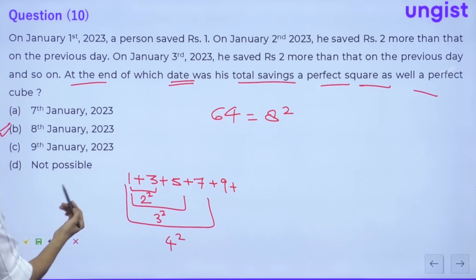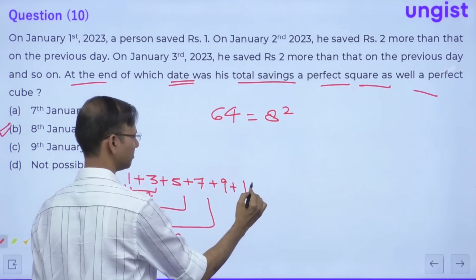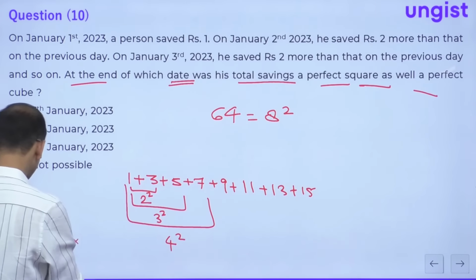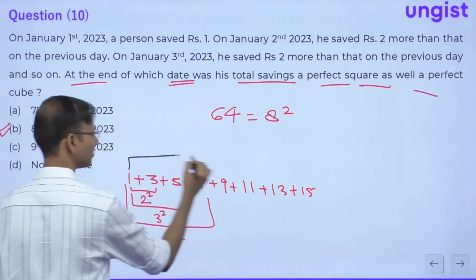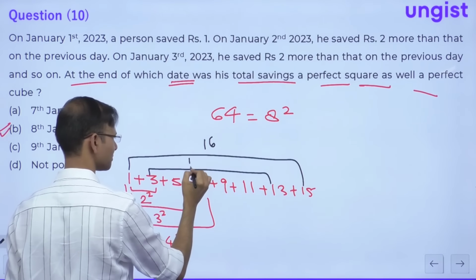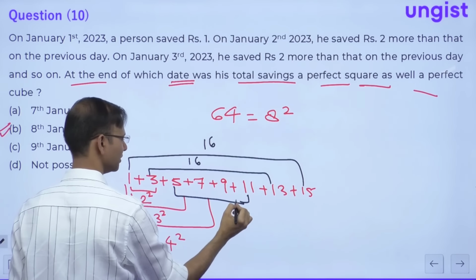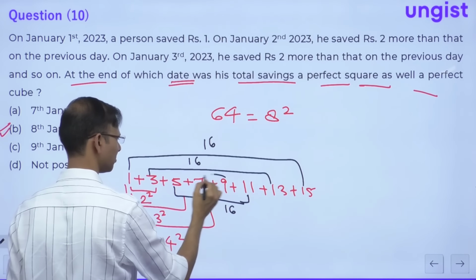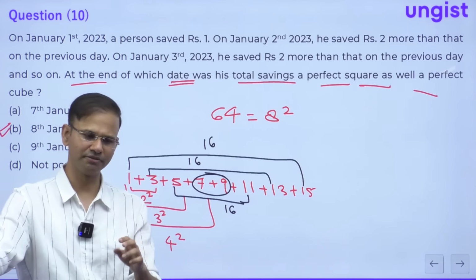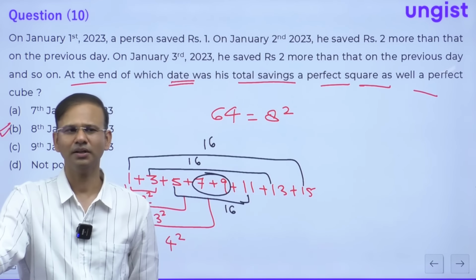If you want me to show it, I can show you also. 1 plus 3 plus 5 plus 7 plus 9 plus 11 plus 13 plus 15. Just look at the pattern. 1 plus 15 is 16, 3 plus 13 is also 16, 5 plus 11 is also 16, and 7 plus 9 is also 16. So we have 16, 16, 16, 16: 4 times 16, and 16 into 4 is 64.